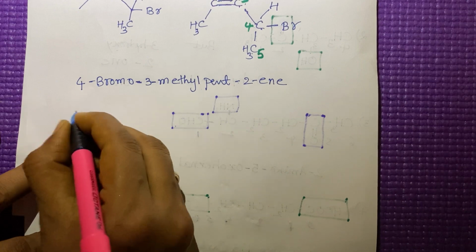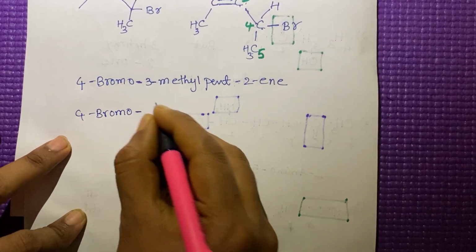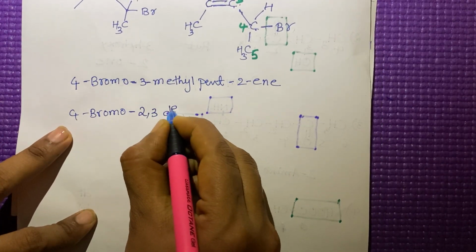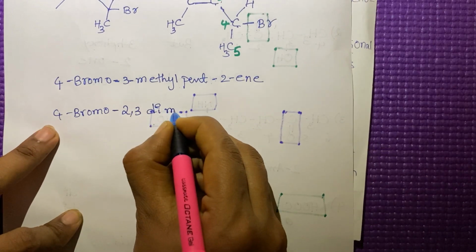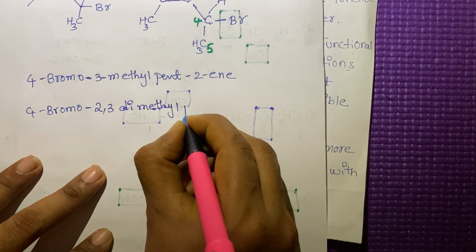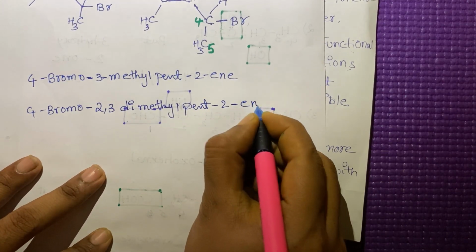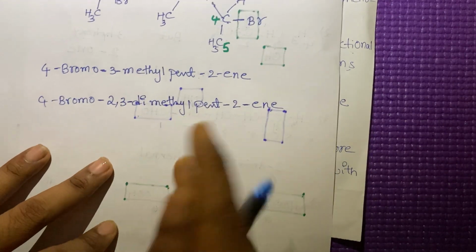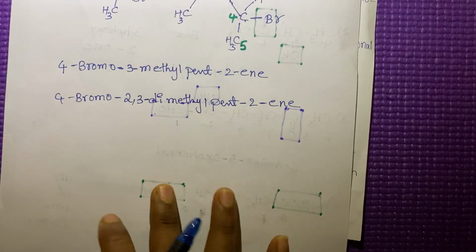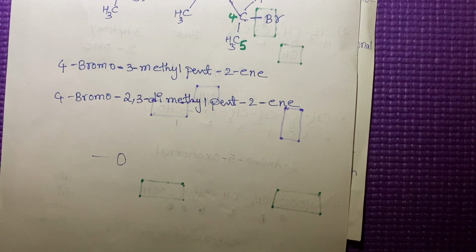Rewrite this name: 4 bromo hyphen 2 comma 3 di. 2 methyl groups are there. So dimethyl. Next pent 2 ene, pent 2 ene. Like this we have to give the names for the compounds. Okay, that's it. You have to take more examples, then you will get some doubts.